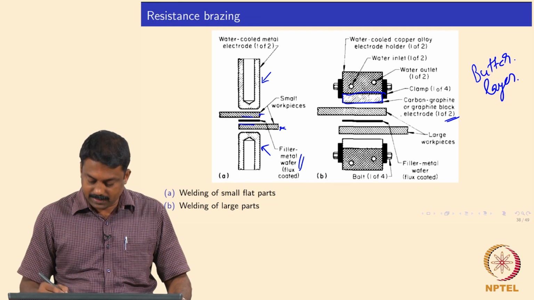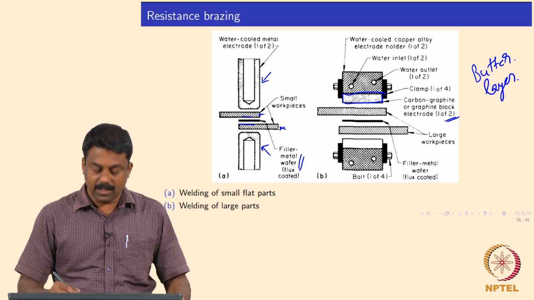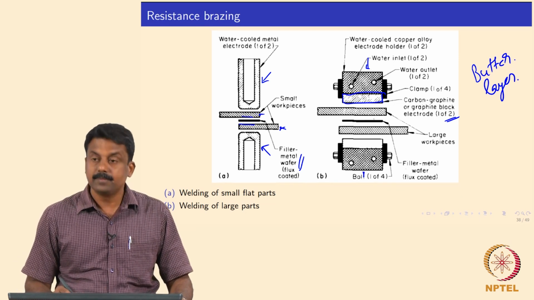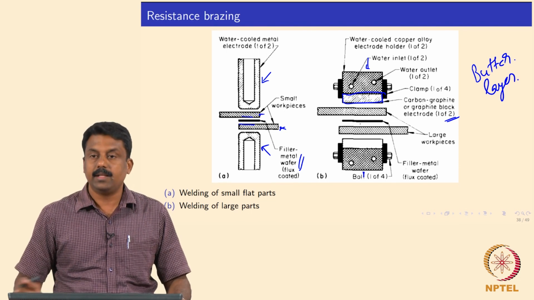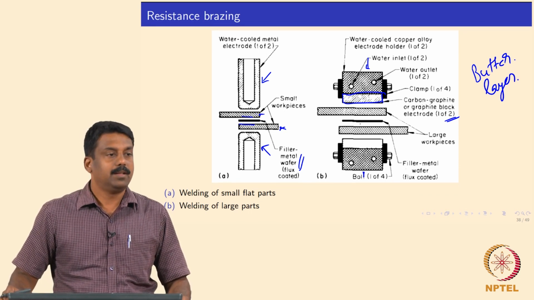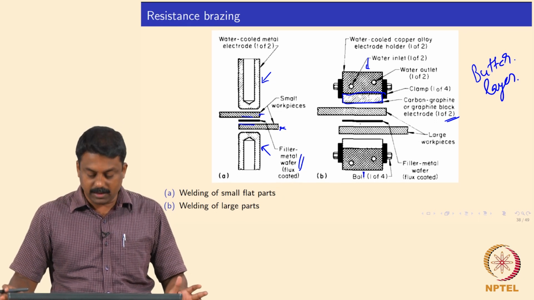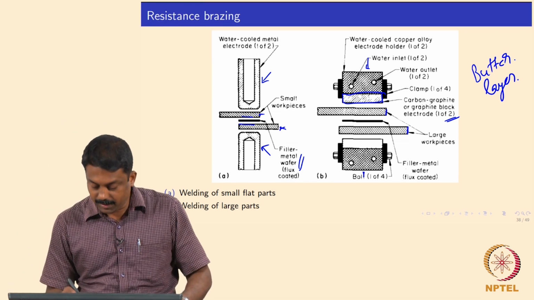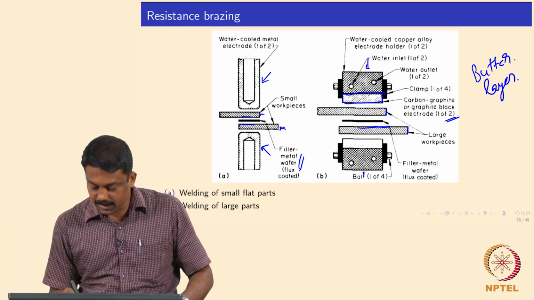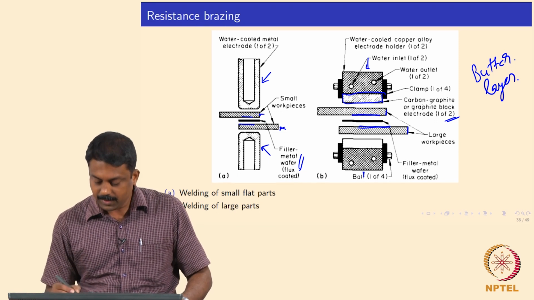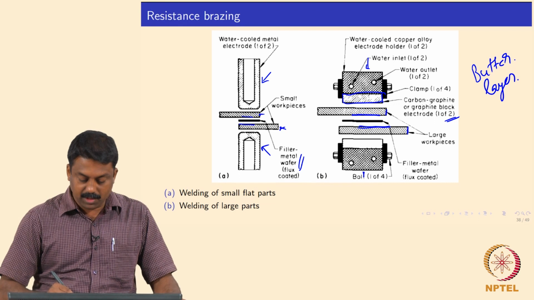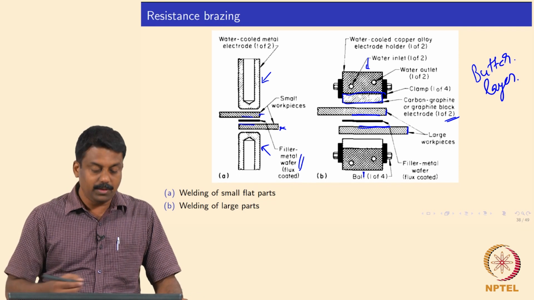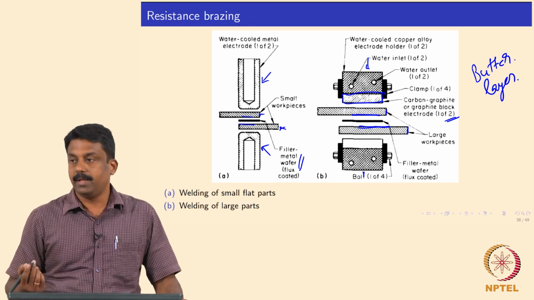We have large workpieces with the filler kept in between, and the electrodes are pressed against each other, a load is applied and current is passed, and this flux melts and makes the joint complete. In this process, in most cases we do not completely melt the base material. The filler melts and we may end up melting at the interface, and then diffusion would complete the weld joint. That is why this process is mostly known as resistance brazing, because the workpiece is not molten completely.